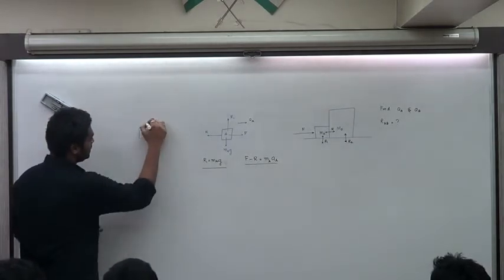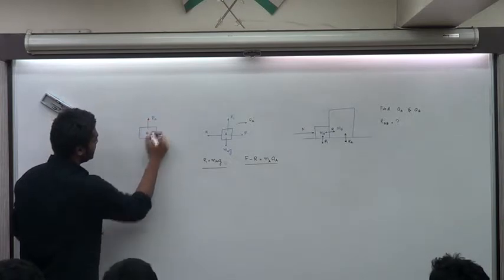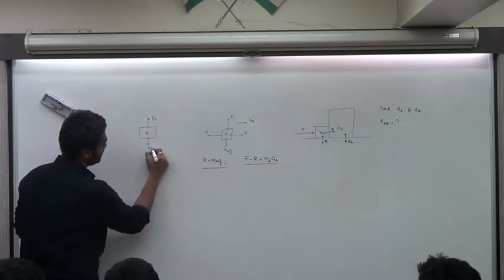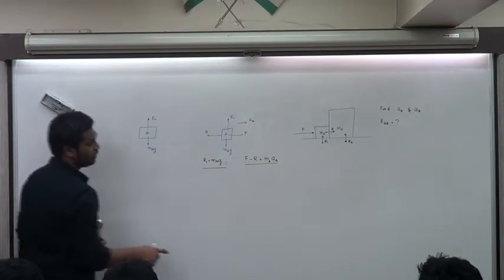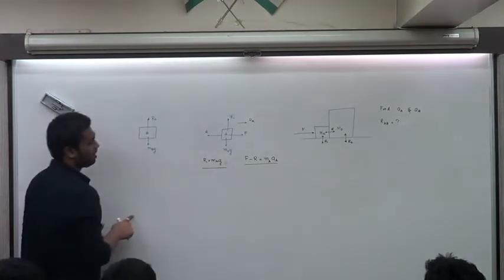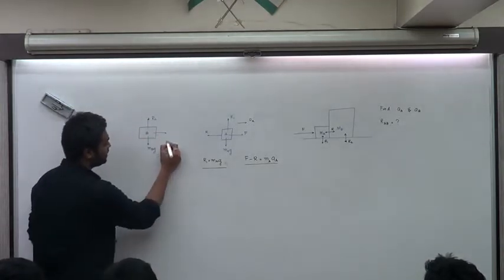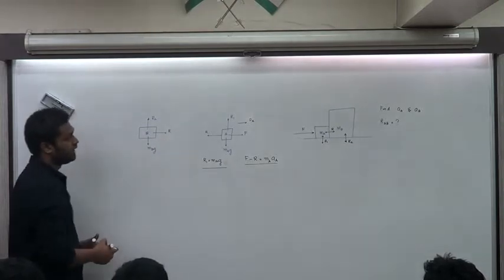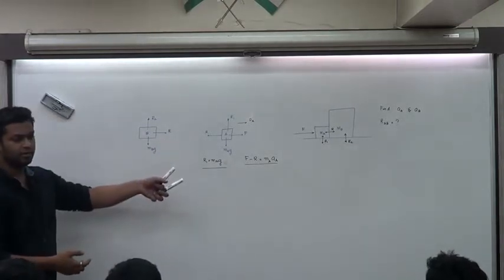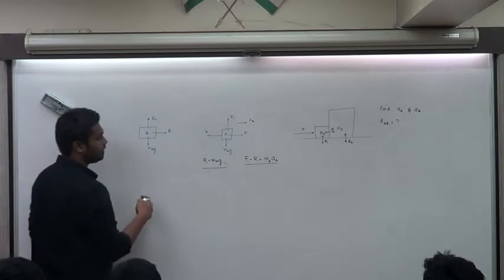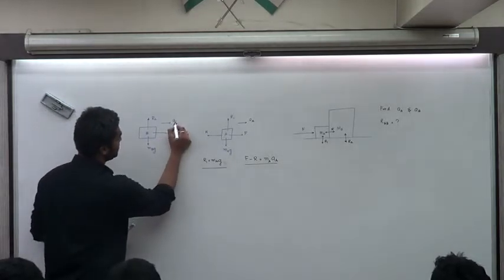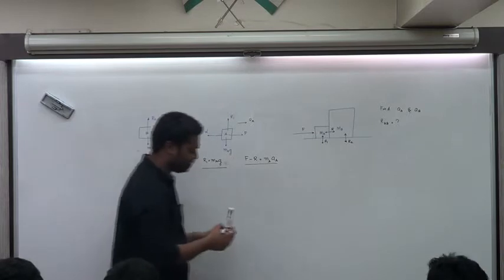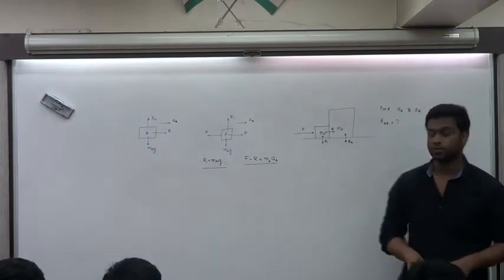B again, you have R2, you have MBg, and what force extra do you have? You have an R. Which direction? It's to the right. Any extra other force do we have? Nothing apart from that. Okay? It is going ahead with an acceleration B. One more thing that you should be careful about. You should have this also in your mind.